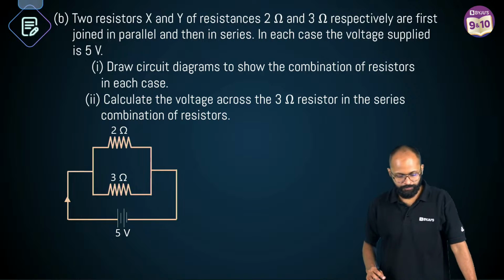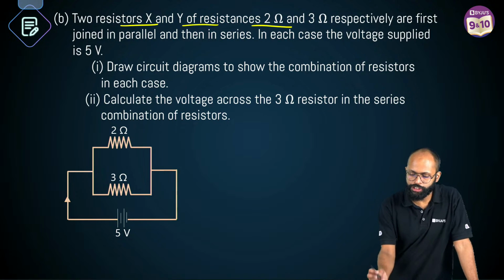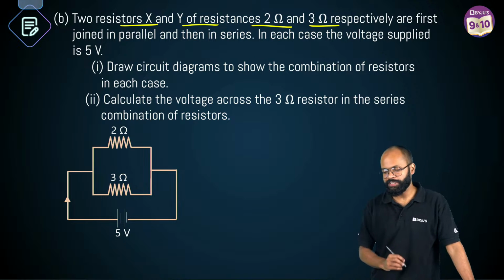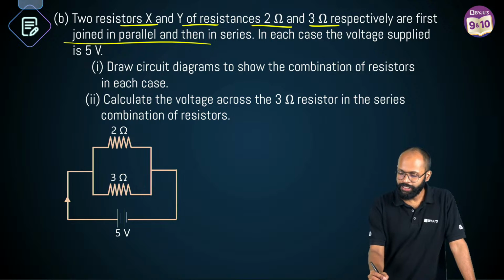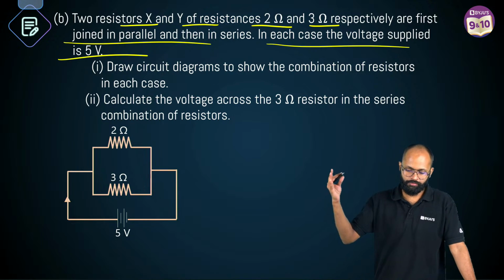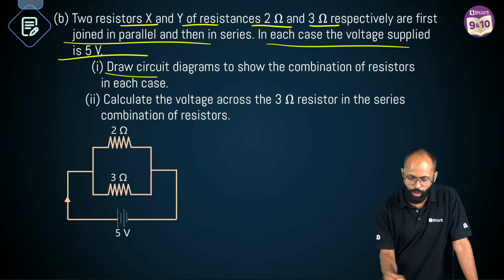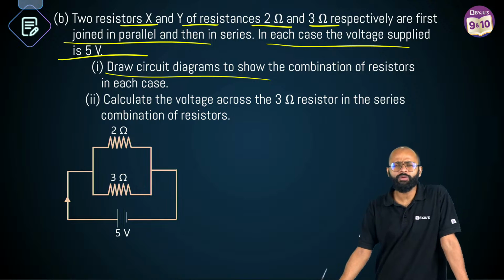Question number B. Two resistors X and Y of resistances 2 ohm and 3 ohm respectively are first joined in parallel and then in series. In each case, the voltage supplied is 5 volt. Okay. ठीक है. First, draw circuit diagrams to show the combination of resistors in each case. Very easy. बना लोगे ना?